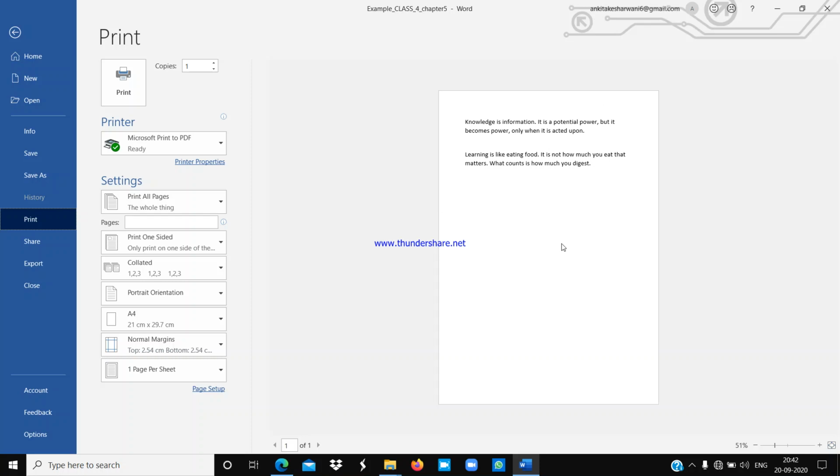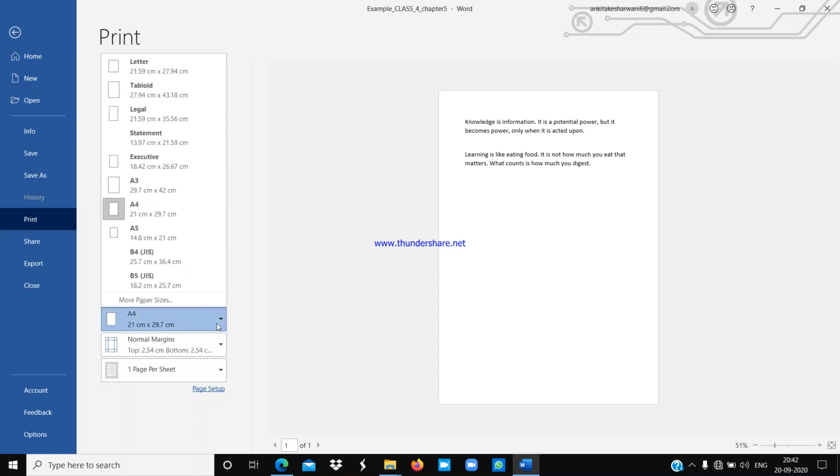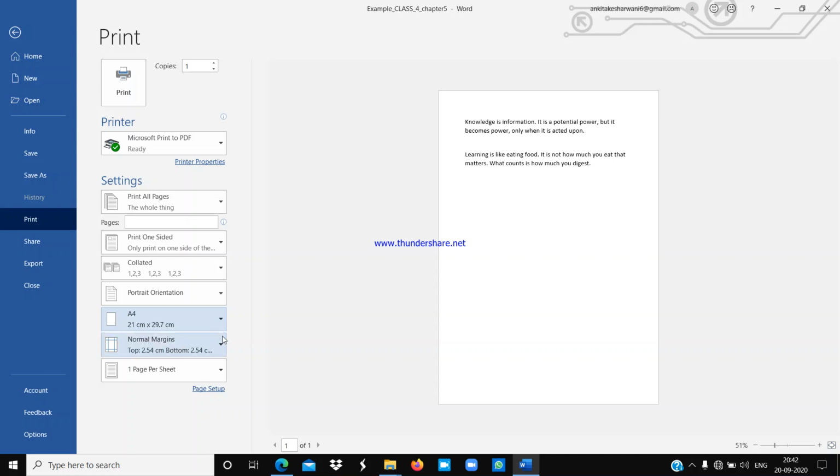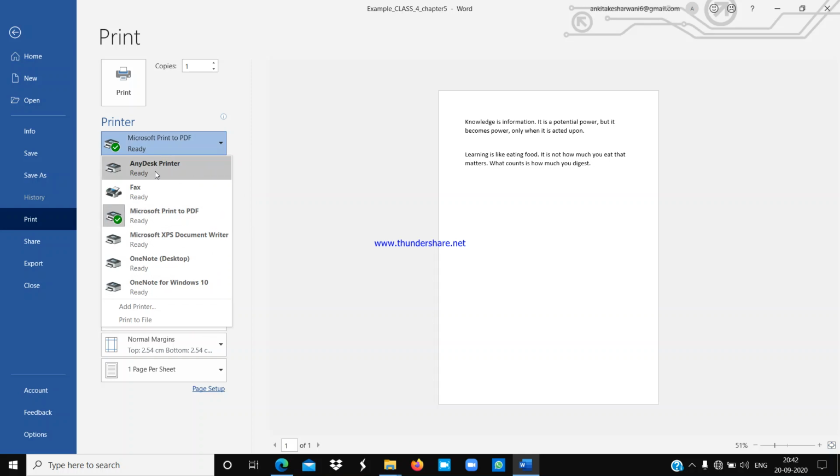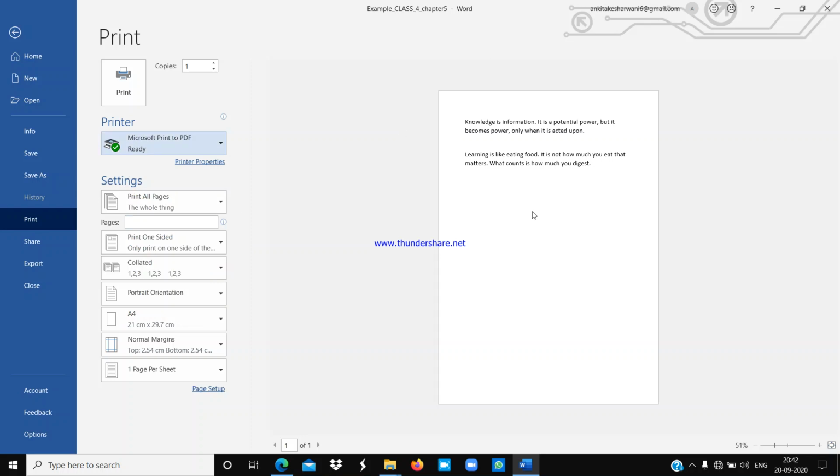after printing. And from here also you can change the paper size, and you can change the different settings of the printing. And from here you can also convert the document into PDF by selecting the printer as Microsoft Print to PDF. These are different kinds of printers, but if you are using Microsoft Print to PDF, that means your particular document will be converted into a PDF. Understood everyone? So like this you can preview a document.